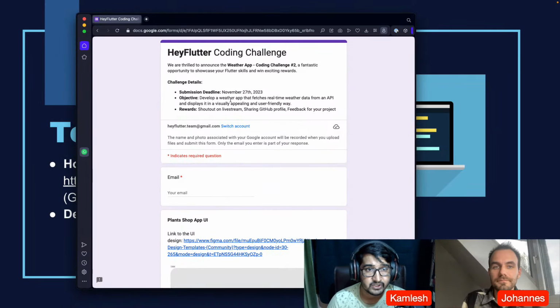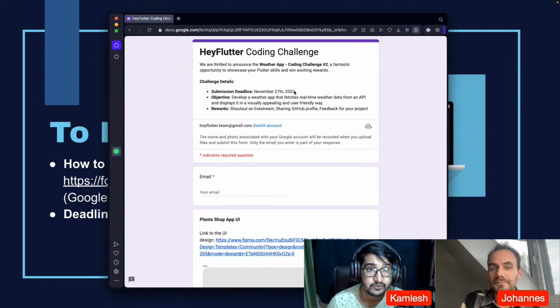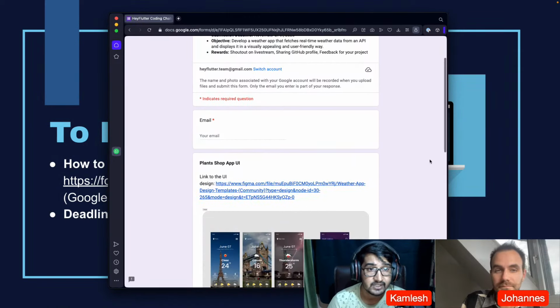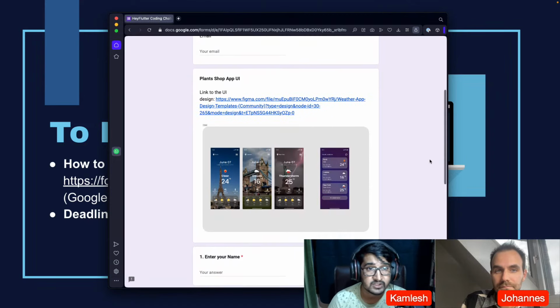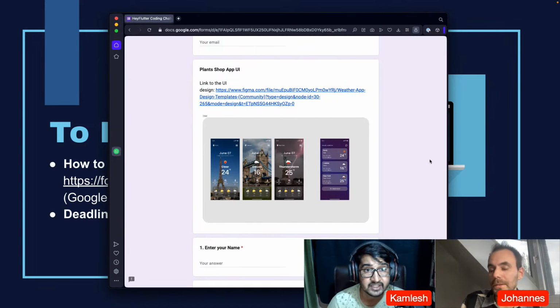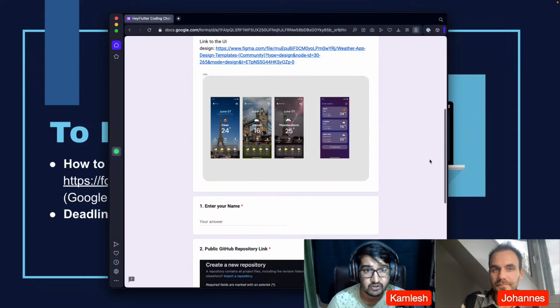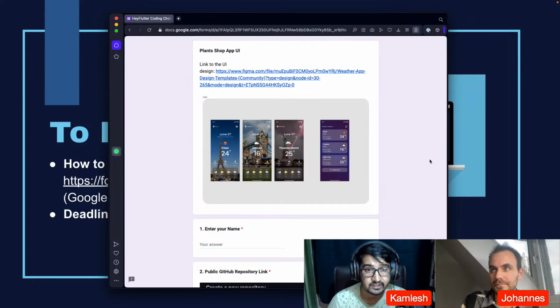Whenever you finish, this is the form where you can see all the information. You can enter your email. You'll also see that this time we are giving this Figma file, because last time a lot of people were worried about the assets. Now you can directly download the assets from this Figma file, and also see the dimensions and how far apart the widgets are.